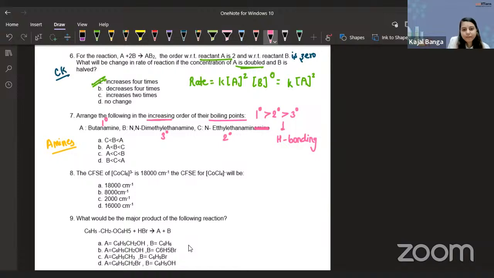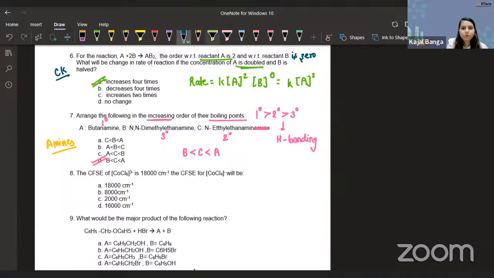We have to calculate in increasing order. So that means B will be the least. That is 3 degree. Then you have C. Then you have A. Does this make sense? Perfect. Right. So B, C, A is the correct answer. That is option number C. Good. Now let's quickly move on to the next question.